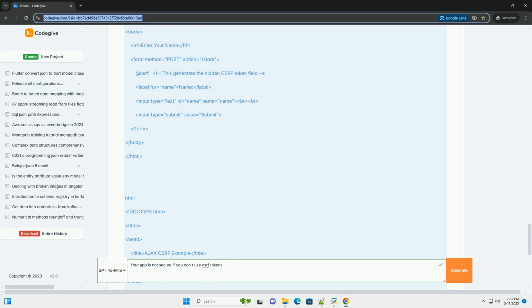Always include the token in a hidden form field or request header. Using a weak or predictable method for generating CSRF tokens: this makes the token guessable. Not protecting AJAX requests with CSRF tokens: AJAX requests are just as vulnerable to CSRF attacks as traditional form submissions.